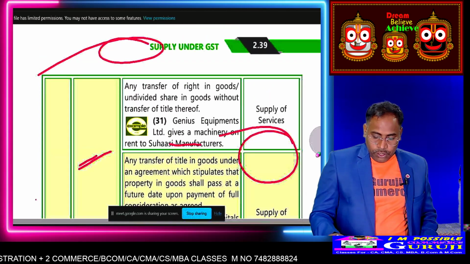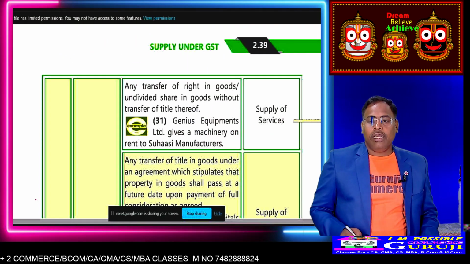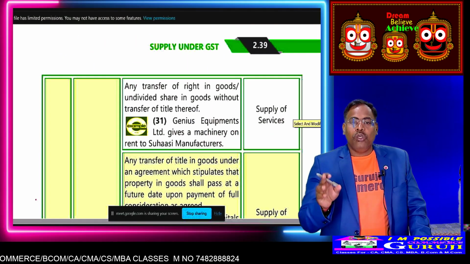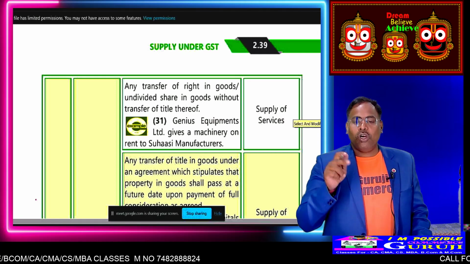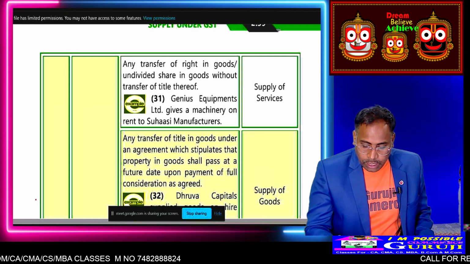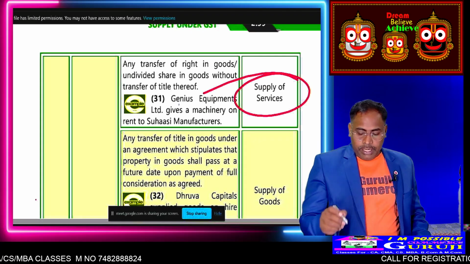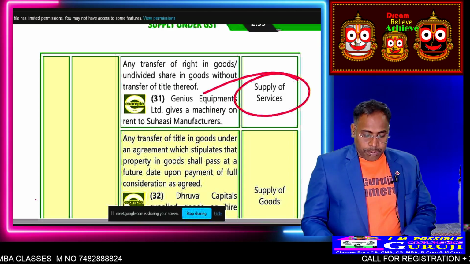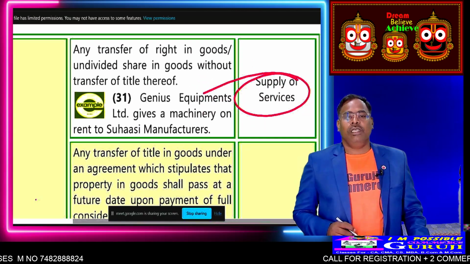But suppose I have not transferred my car to you, but I have given my car to you on rent basis. In that case, it is called supply of service. The ownership is not transferred, the right is not transferred, then it is called supply of service.